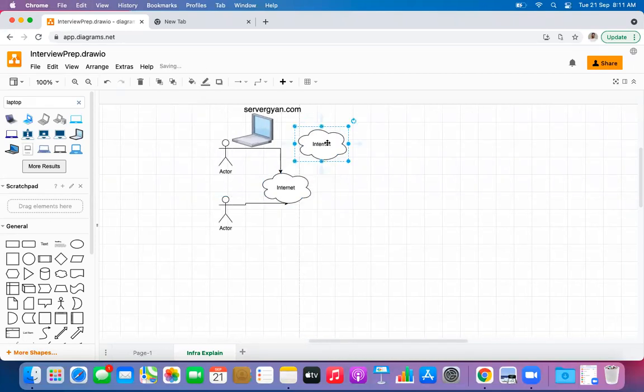So whenever we purchase a domain, obviously there has to be an authority who is authorized to provide domain names to end users, to customers, to everyone, whosoever is willing to have a domain. So there is a particular domain registrar, right? That particular domain registrar is held responsible for providing DNS services as well.